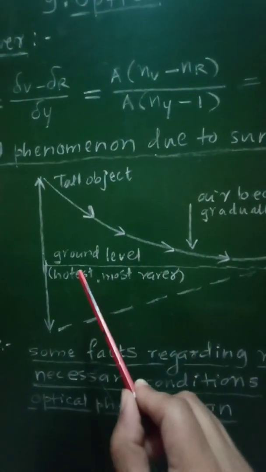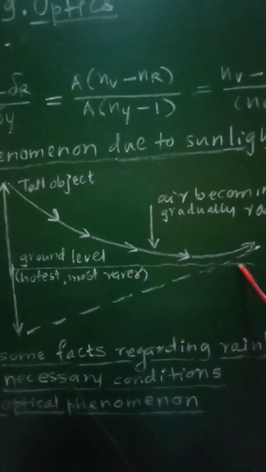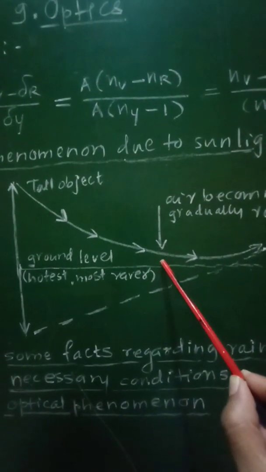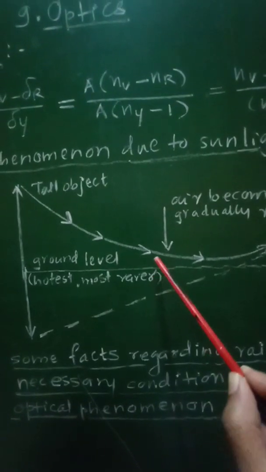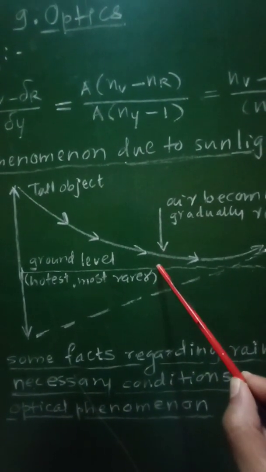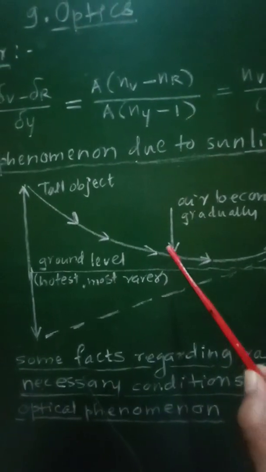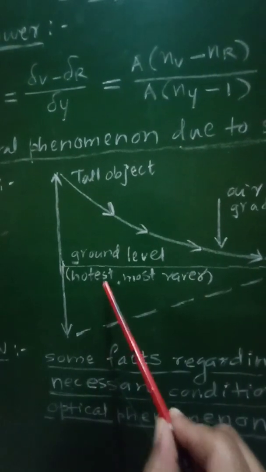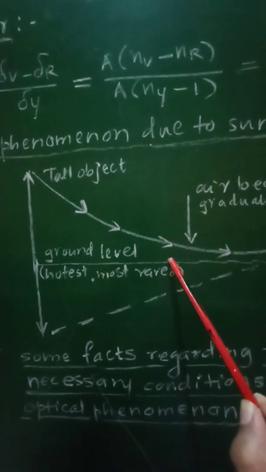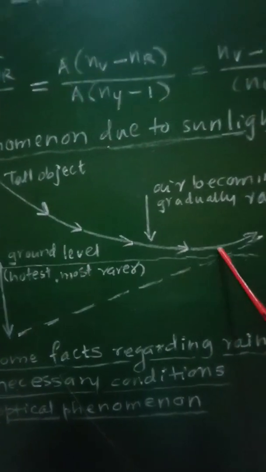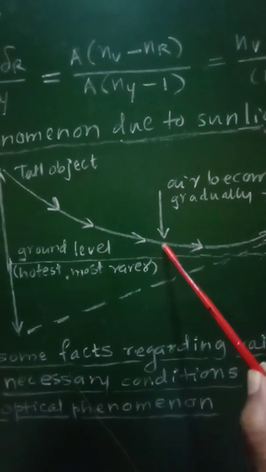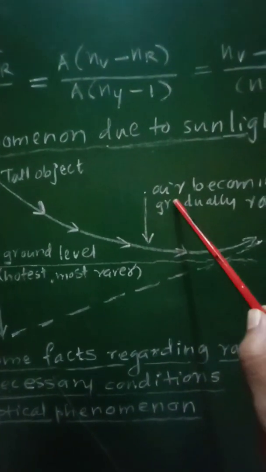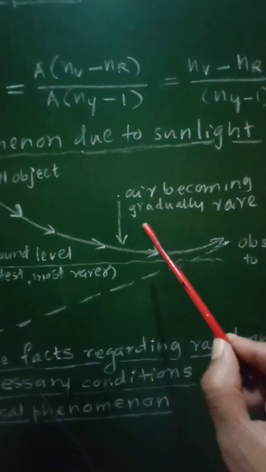sunlight, the ground will get heated more, and therefore the air close to this ground surface will get heated more. Therefore it will become very rare, and therefore close to this ground level, it is the hottest as well as the rarest part of the air. As we go away from this ground level, air will become gradually cooler here.